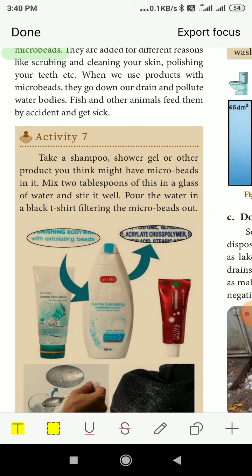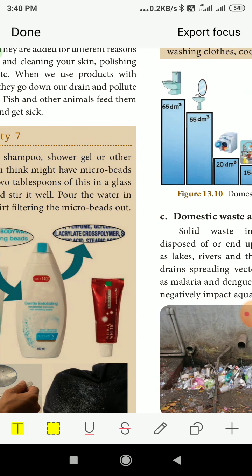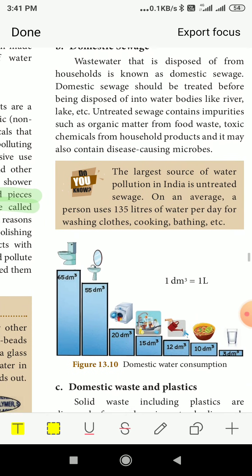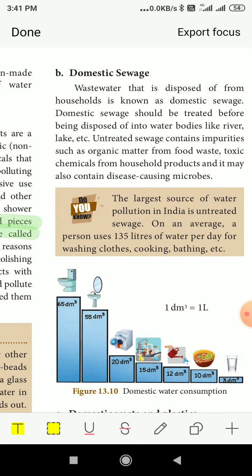Activity 2: take a shampoo, shower gel, or other product you think might have microbeads in it. Mix 2 tablespoons of this in a glass of water and stir it well. Pour the water through a black t-shirt, filtering the microbeads out. When we filter it, we can see white stains on the black shirt, which shows the presence of microbeads in the shampoos or face gel or whatever it is.